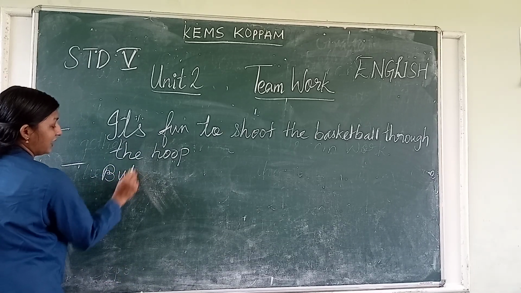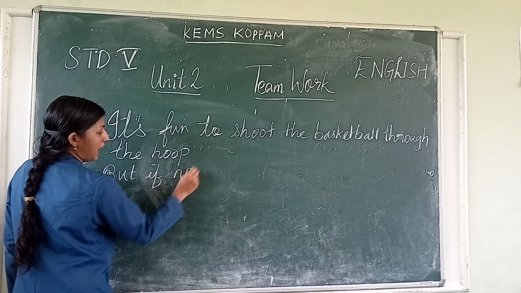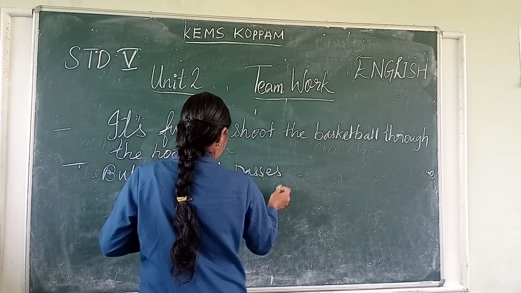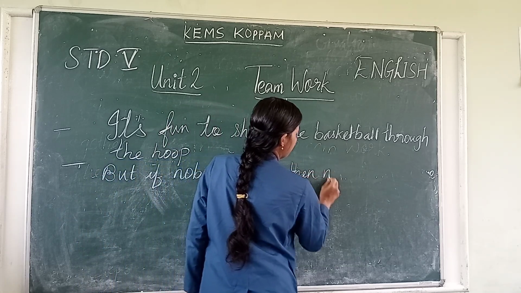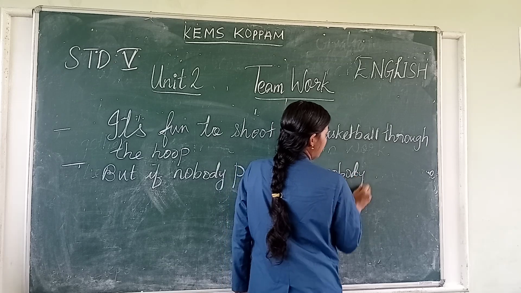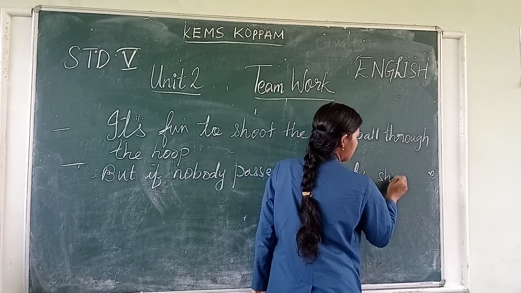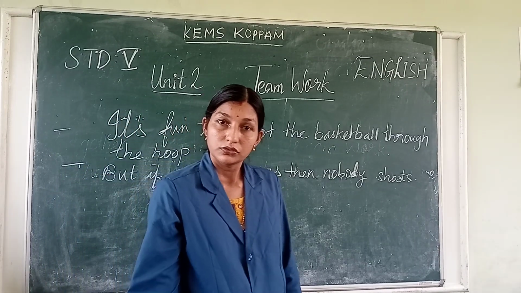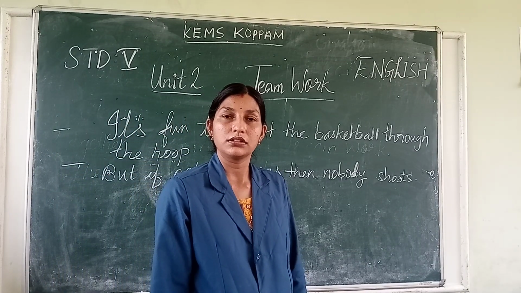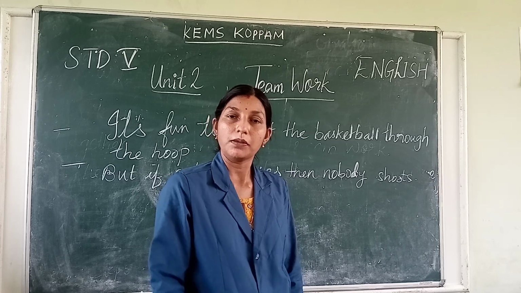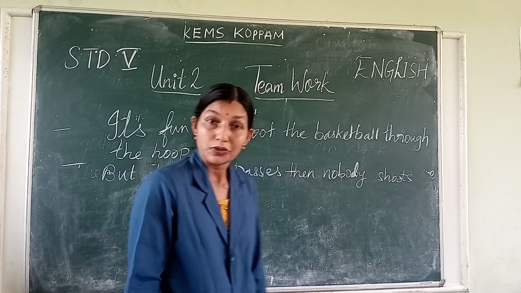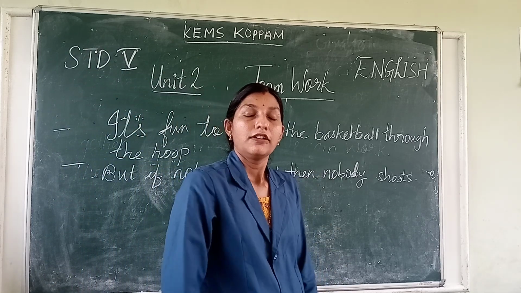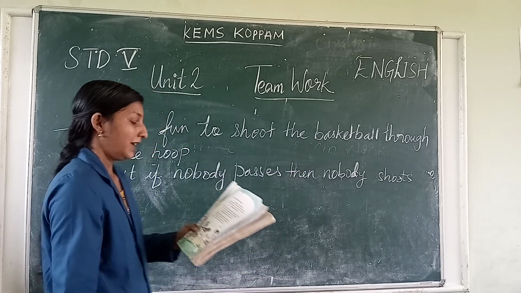But if nobody passes, then nobody shoots. Then nobody shoots, right? If nobody is passing the ball, then no one will be able to shoot it, right? No one will be able to shoot the ball. So we have to work in a team. If we want to put the ball in the basket, we have to go in teams, right?